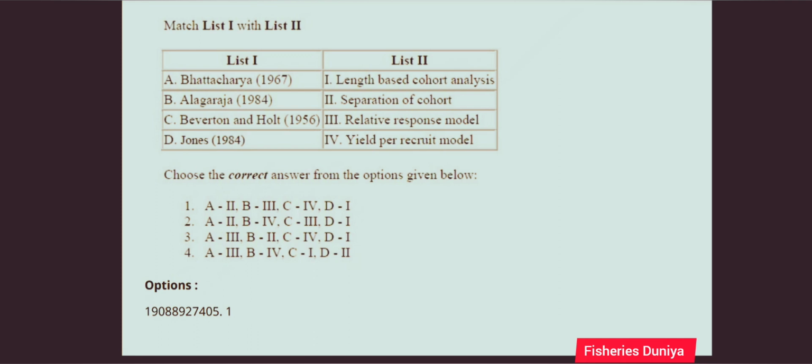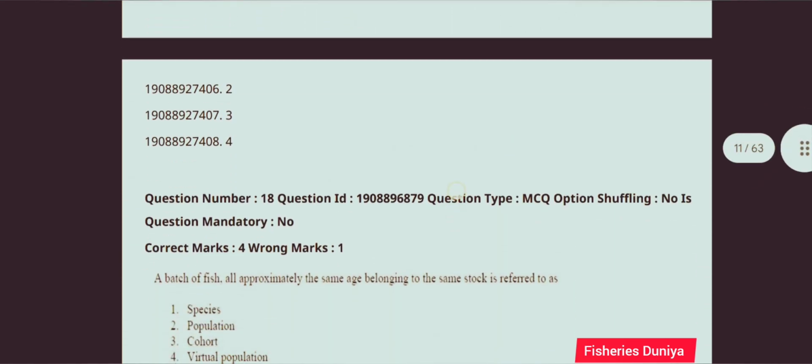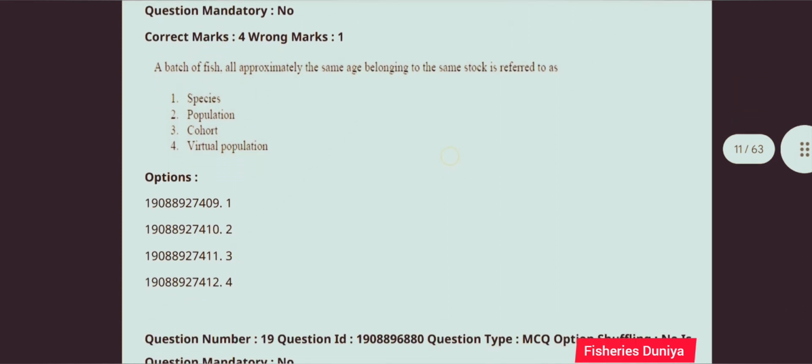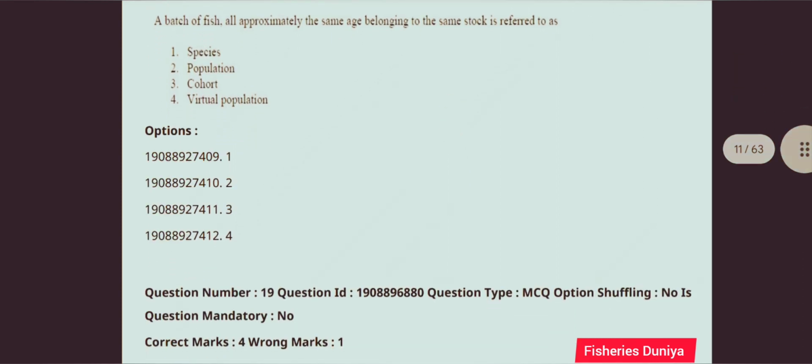The correct answer is option number 1, A2 B3 C4 D1. Next question, a batch of fish all approximately the same age belonging to the same stock is referred to as. The correct answer is option number 3, cohort.